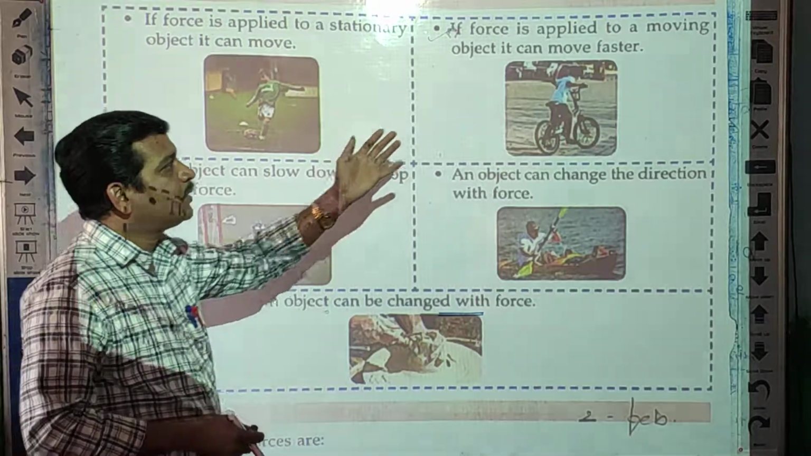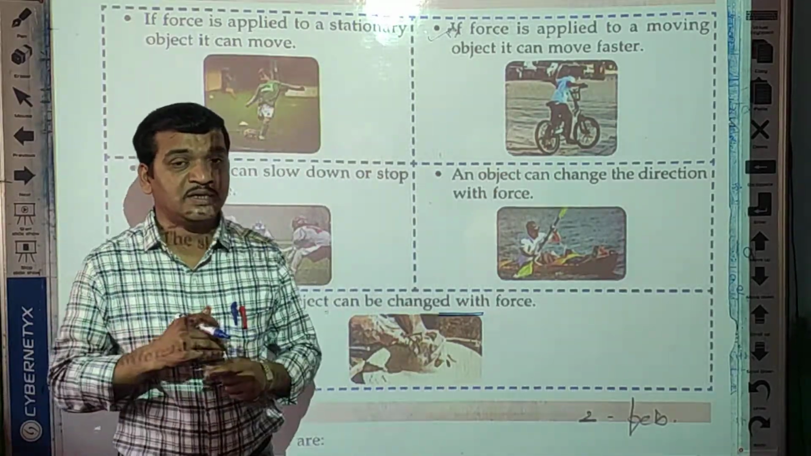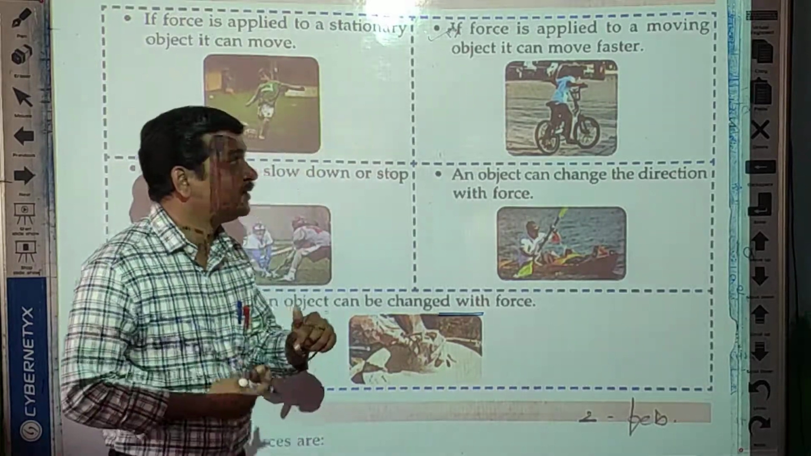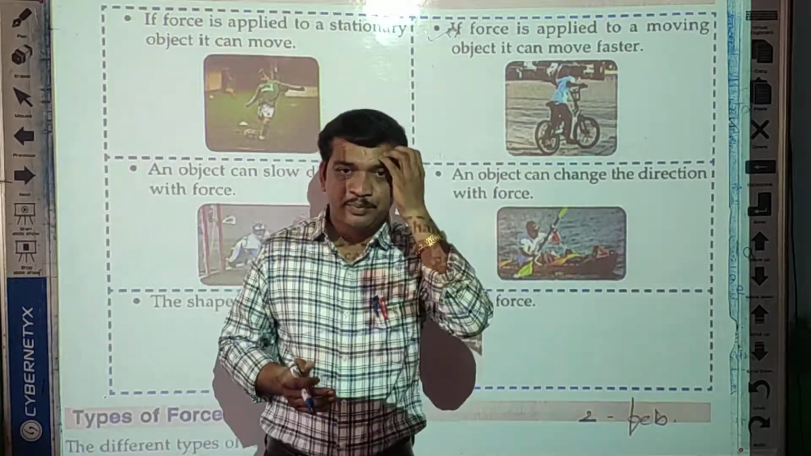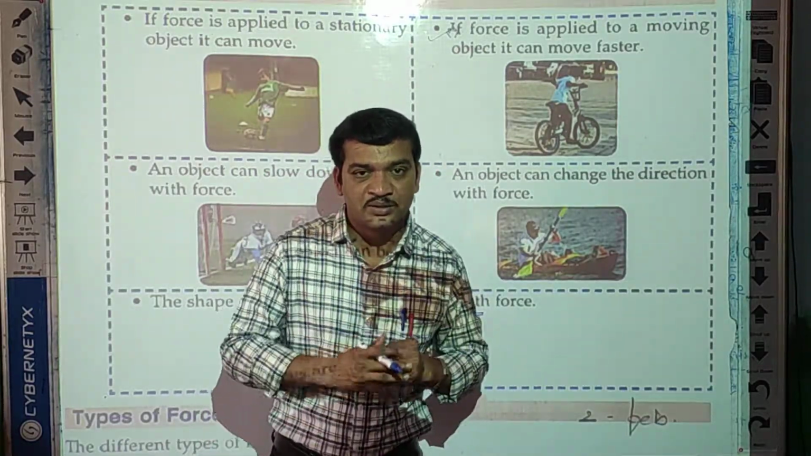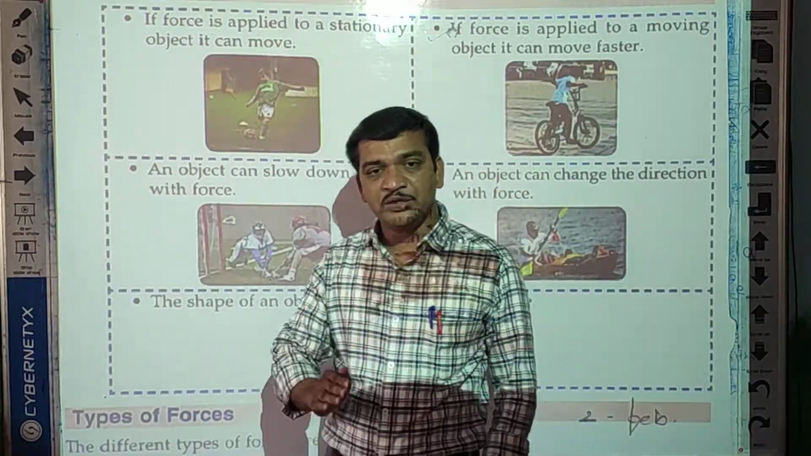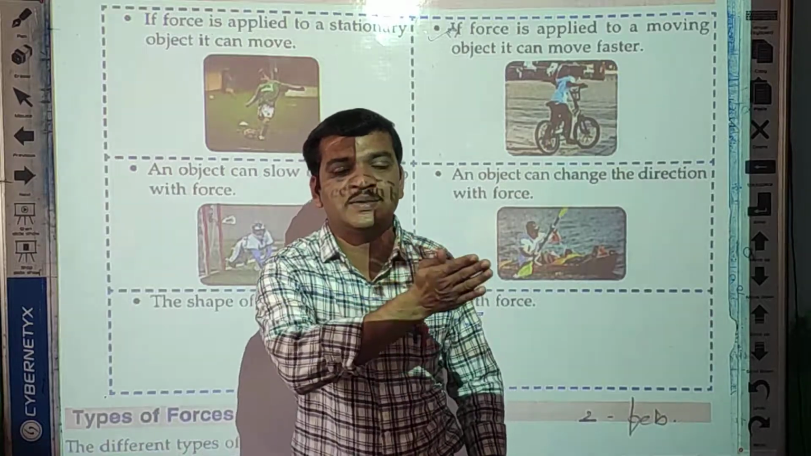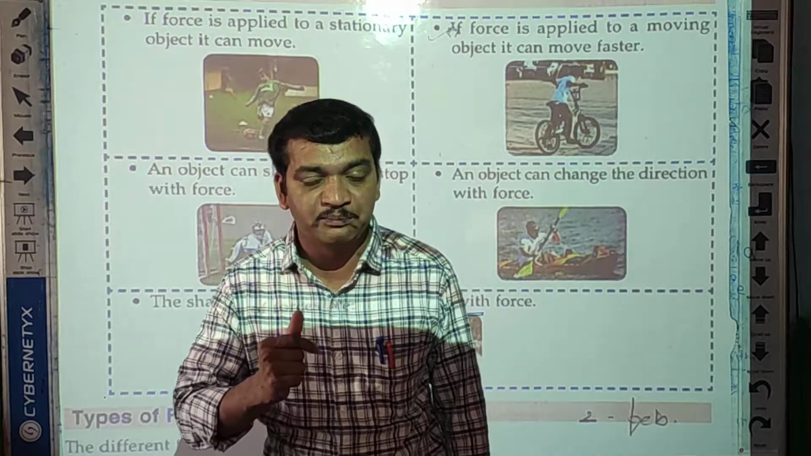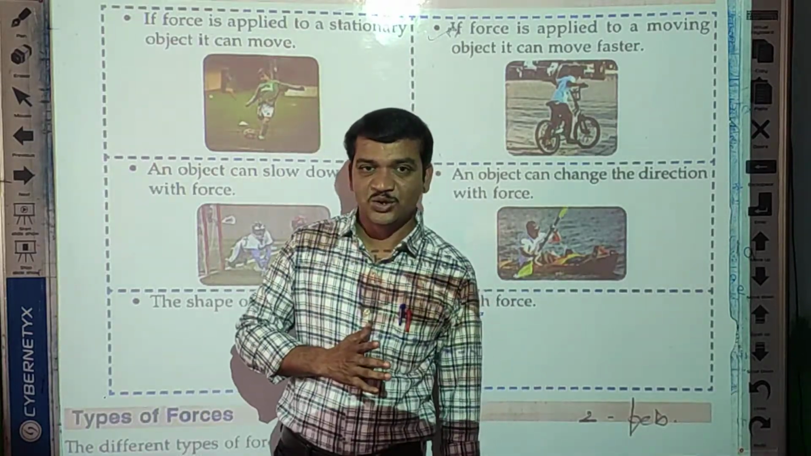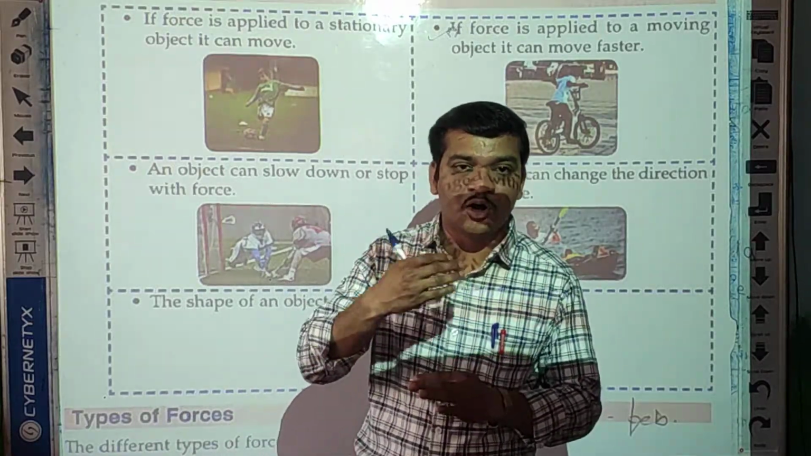If you apply force on a moving object, that moving object can move faster. For example, a rolling ball on the floor. Suppose a ball is rolling on the floor, and you push that ball with your hand. What happens? The speed of that ball becomes faster. Yes or no, students?